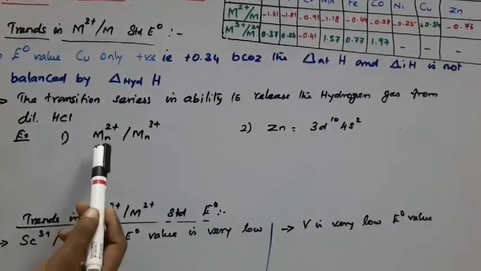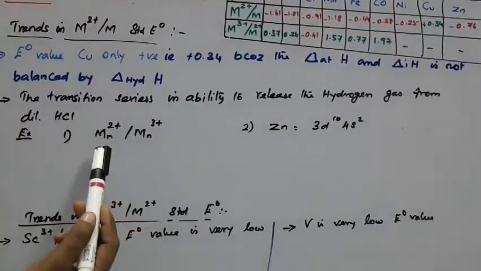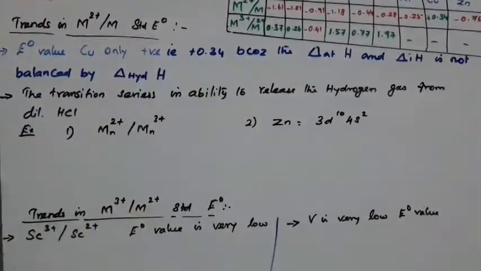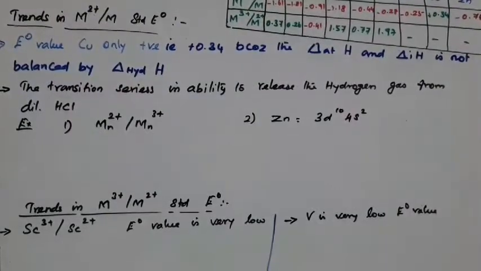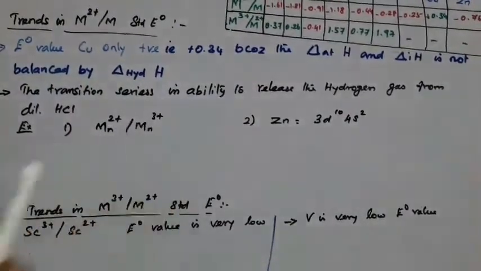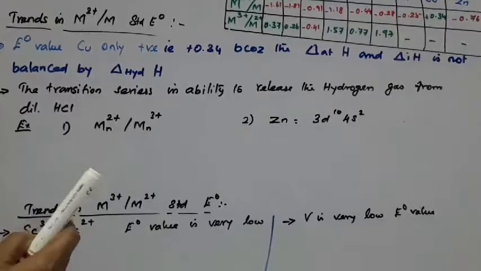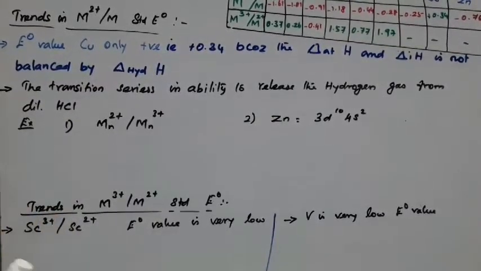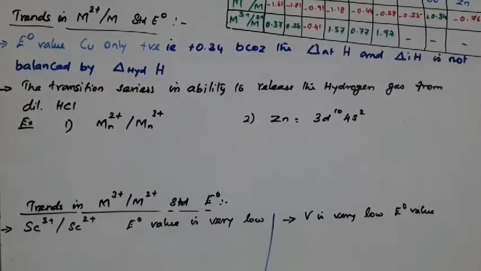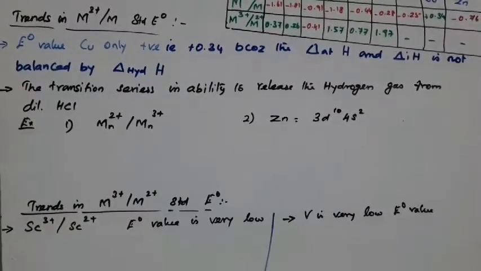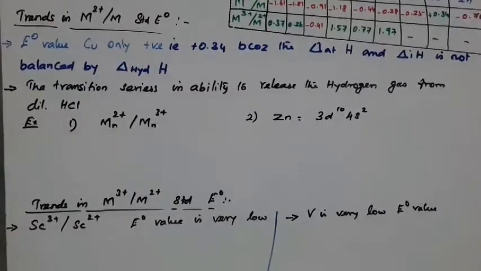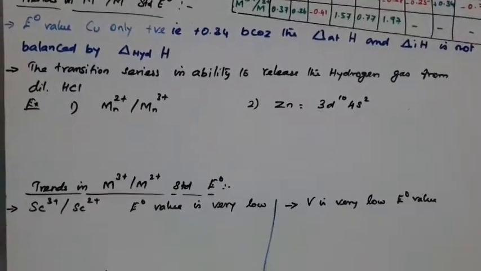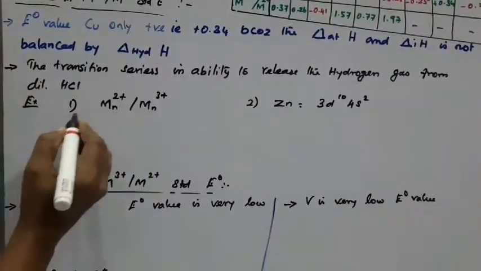Here I have picked up two pairs: Mn2+ and Mn3+. Whenever a pair of elements is given and you are asked which has the highest stability, which is the highly reducing agent or oxidizing agent, immediately write the electronic configurations.